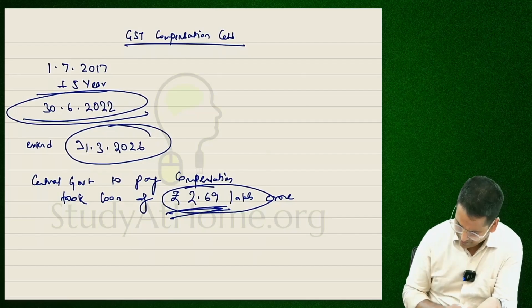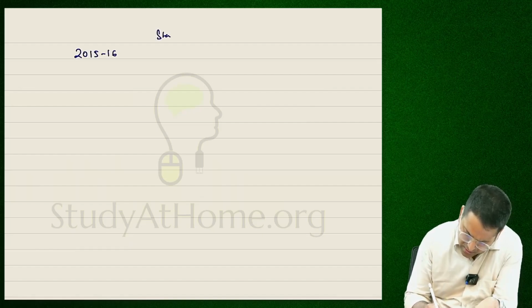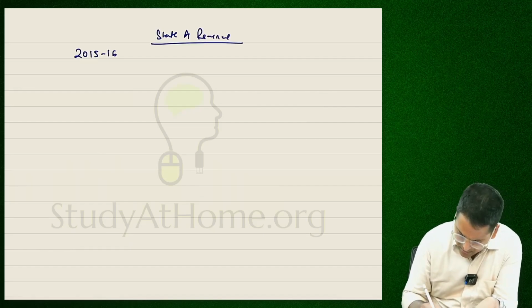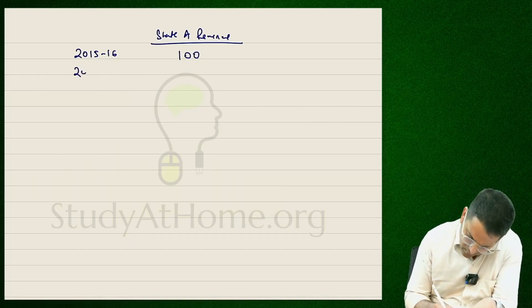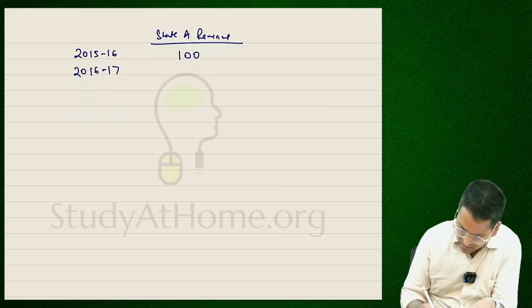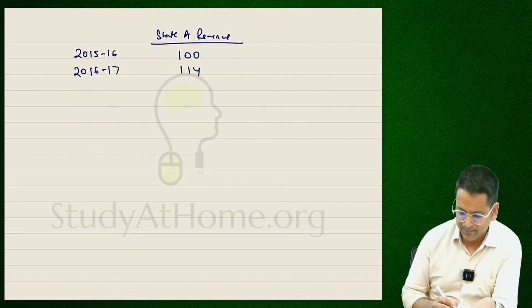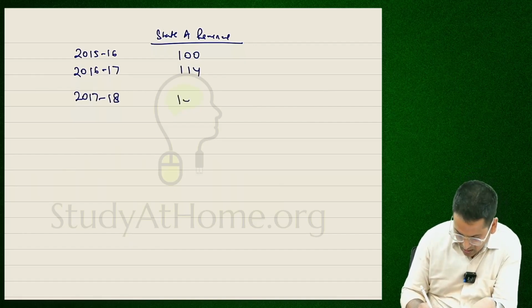Such as, 2015-16. The state's revenue, let's say it's 100 rupees. Okay. What will be revenue for 16-17? Revenue for 16-17 will be 114. And what should be the revenue for 17-18?